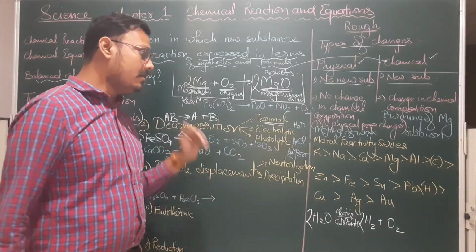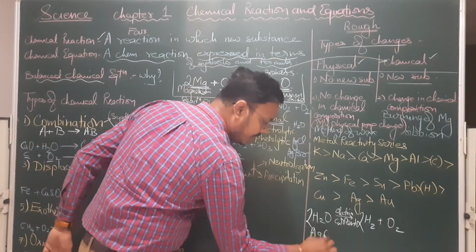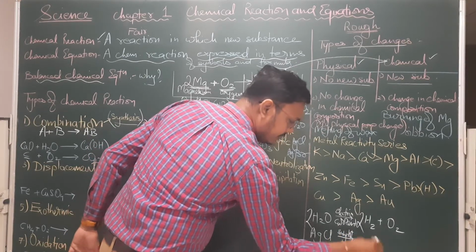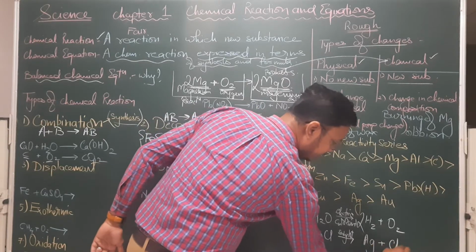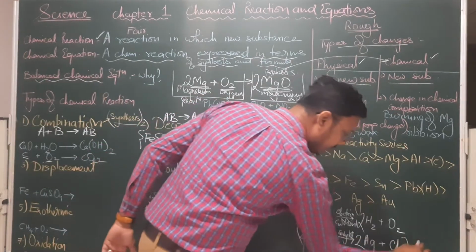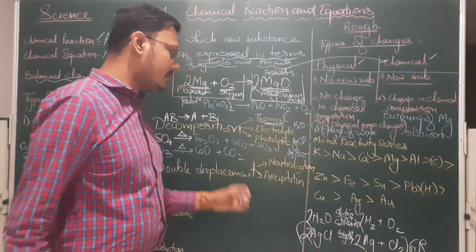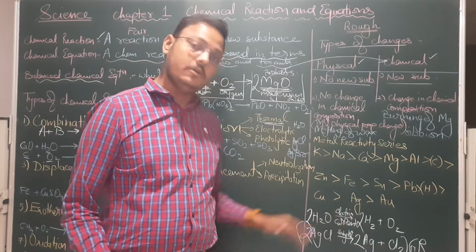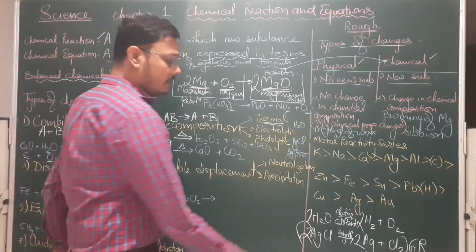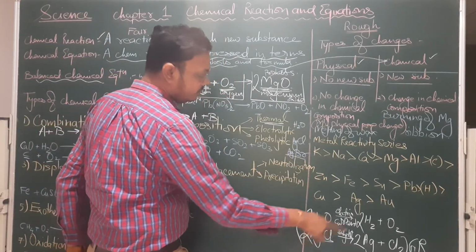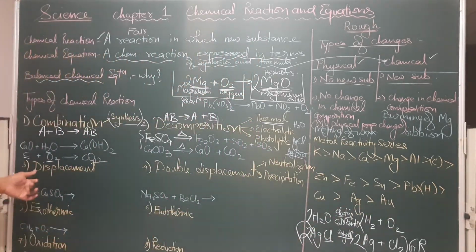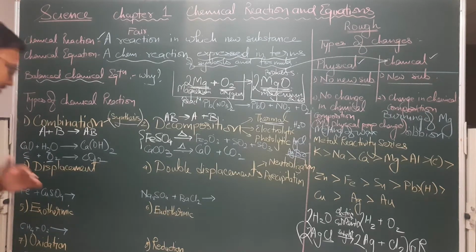Photolytic decomposition. Chemicals like silver chloride undergo, in the sunlight, break into Ag plus Cl2. To balance this, we have to put 2 here and 2 here. And one nice give-reason we can have from this topic: why is silver chloride kept in a dark bottle? Because on exposure to sunlight, it will decompose. Here, instead of chlorine, we can also have bromine, and a similar reaction, silver and bromine molecule will be formed.